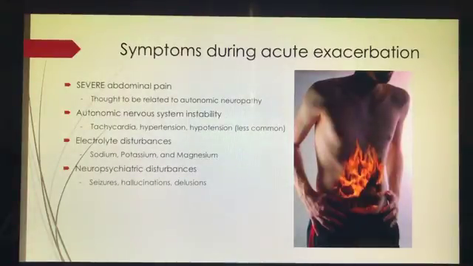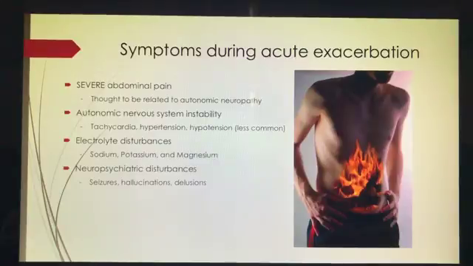Signs and symptoms with these can range across a variety of bodily systems. The most common and most often presenting symptom is severe abdominal pain. This is typically experienced during an acute exacerbation, and that's thought to be related to the autonomic neuropathy that can generally be caused by these porphyrias. Tachycardia, hypertension, and, less commonly, hypotension are often related to the autonomic nervous system instability.